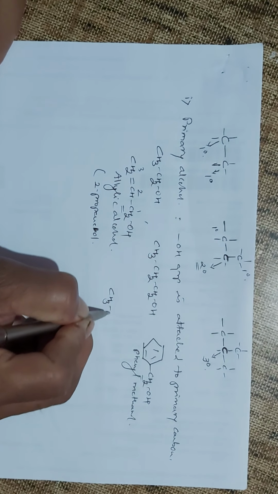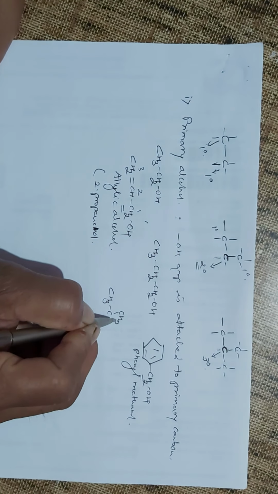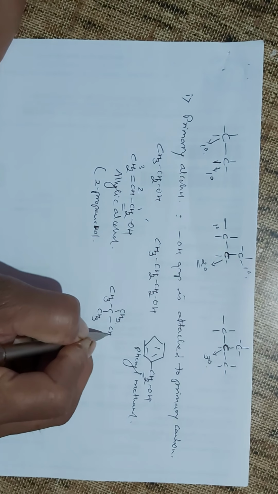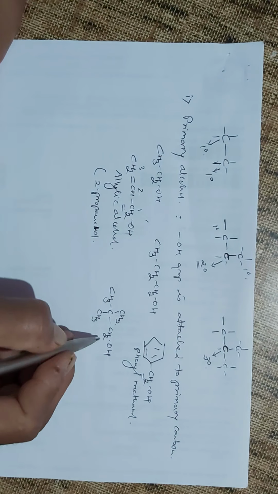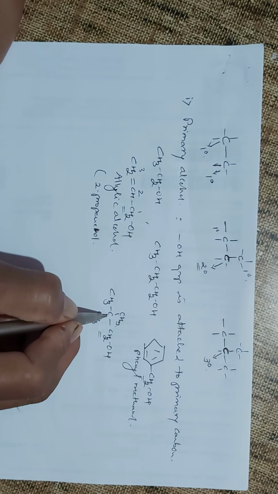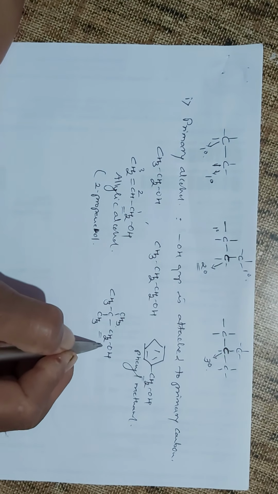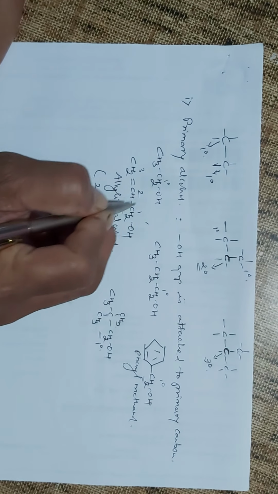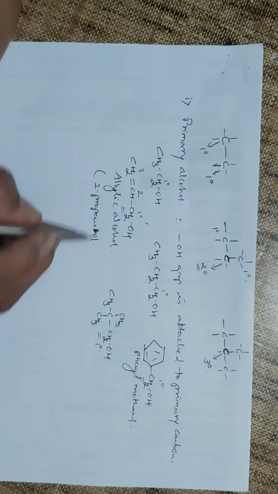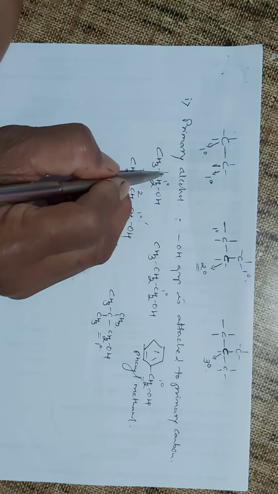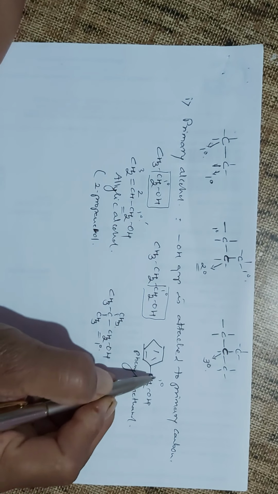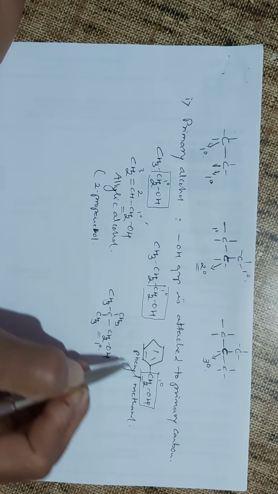Then the neopentyl alcohol. So here this is the carbon which is attached to only one other carbon atom, and so this is primary, this is primary, this is primary, and this is primary. So if you just see what is common in all the primary alcohols, CH2OH is found to be the common nature.